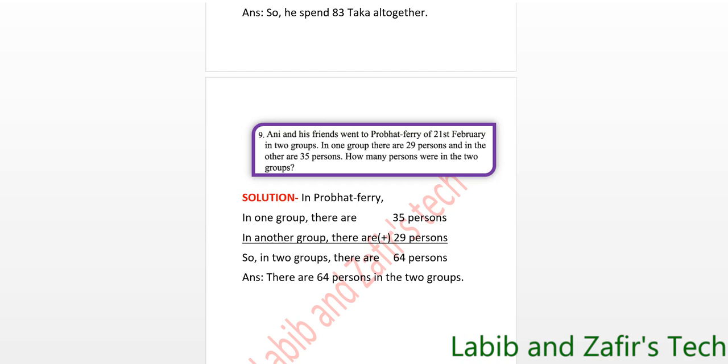So in two groups there are 9 plus 5 equals 14, 1 in hand, 2 plus 1 equals 3, 3 plus 3 equals 6, equals 64. So in two groups there are 64 persons. Answer: There are 64 persons in the two groups.